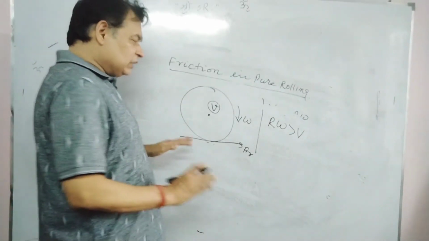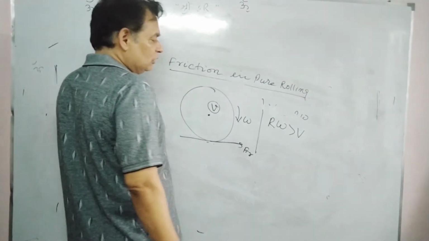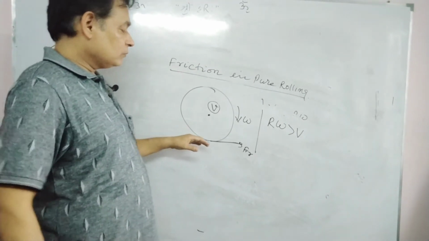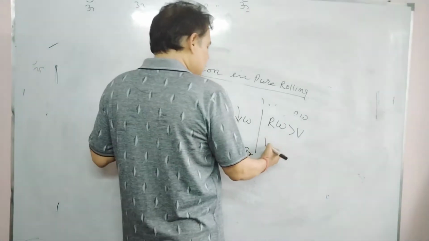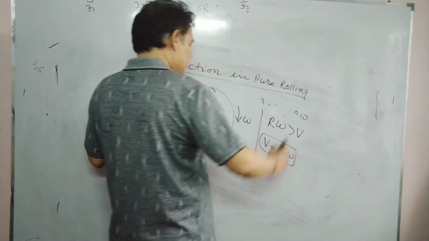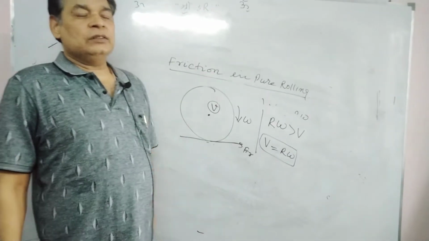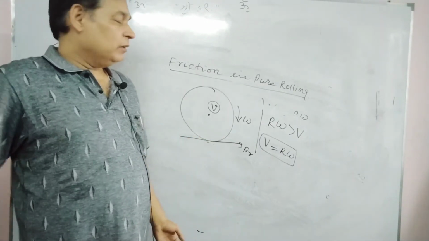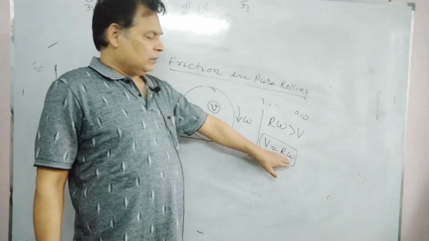On the horizontal surface, suppose velocity v equals r omega is already maintained, and the surface is horizontal. There is no external force on this body, and this condition is already maintained.